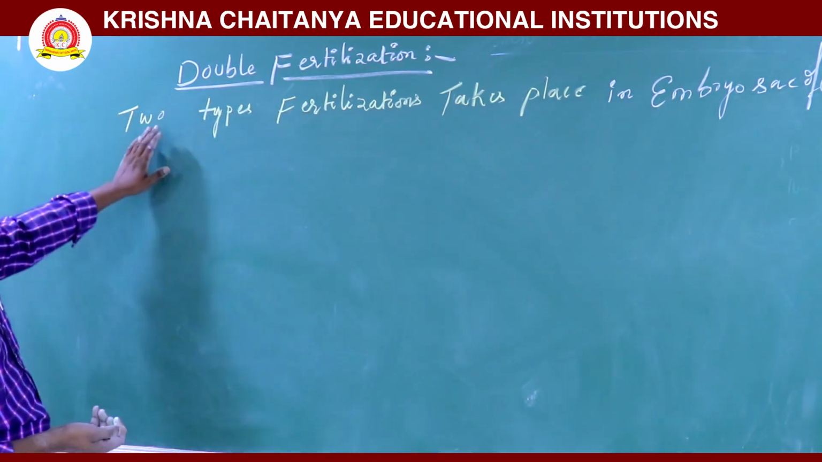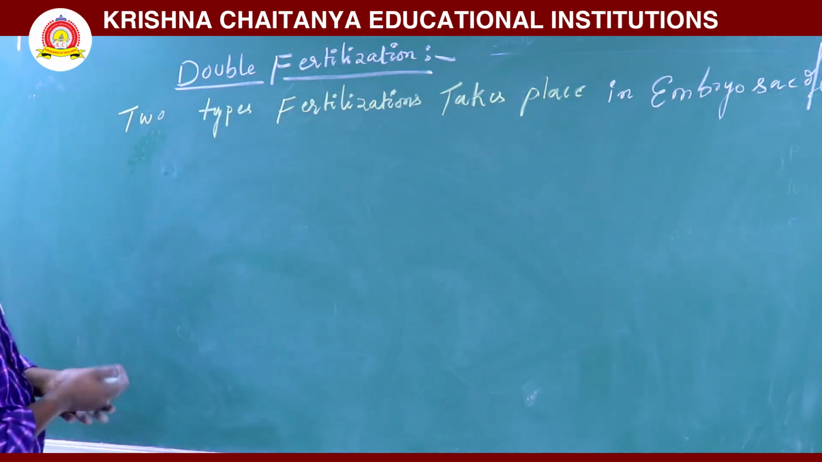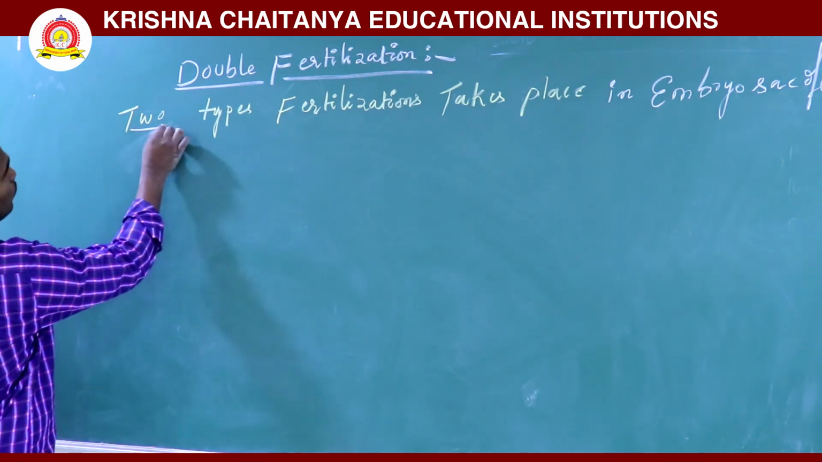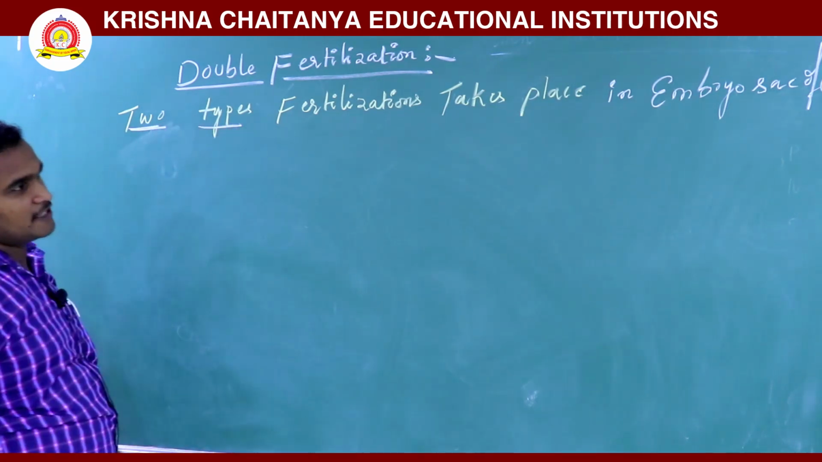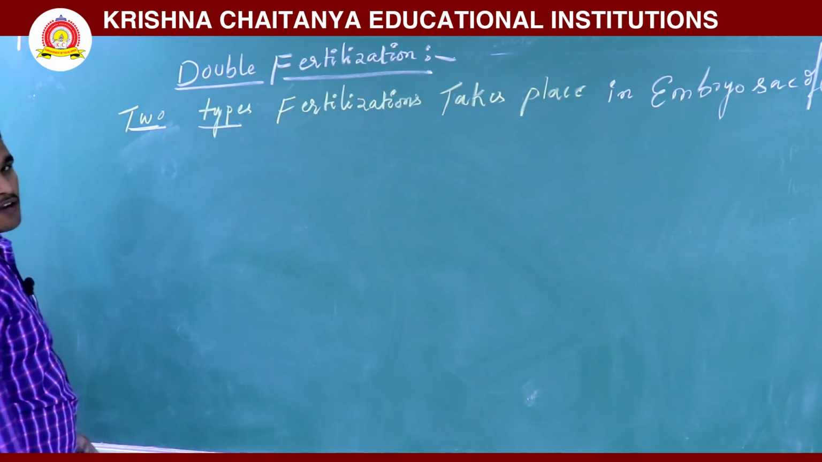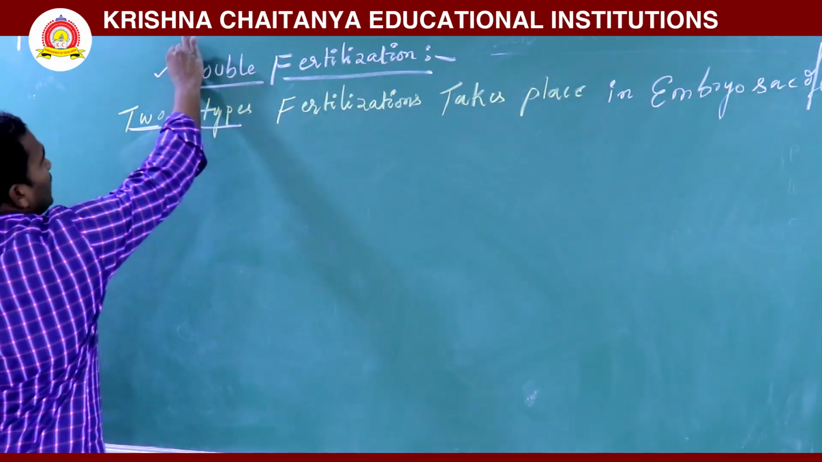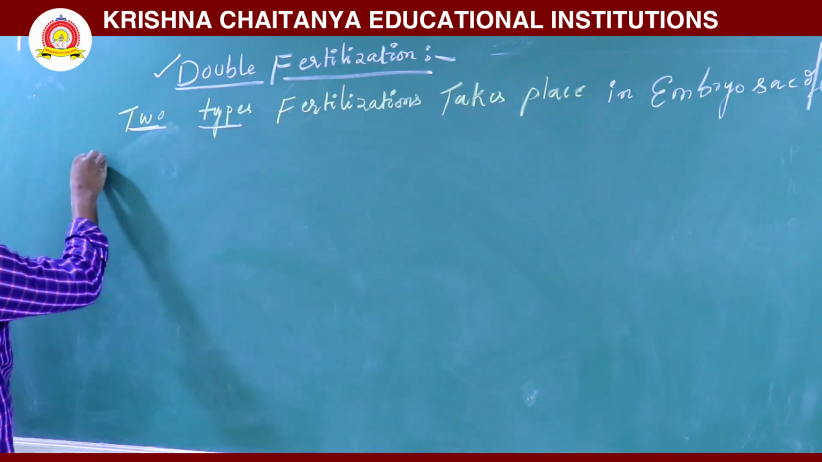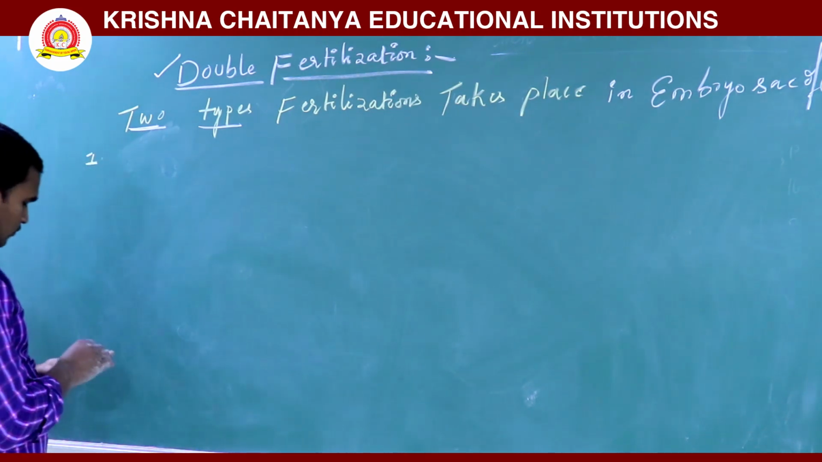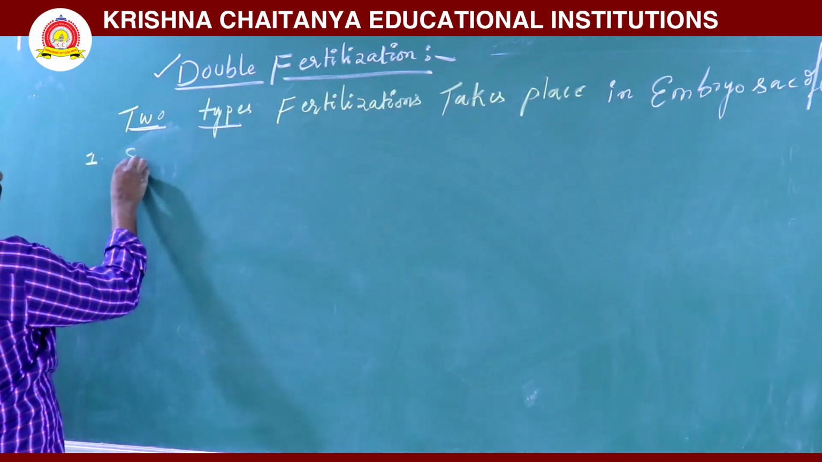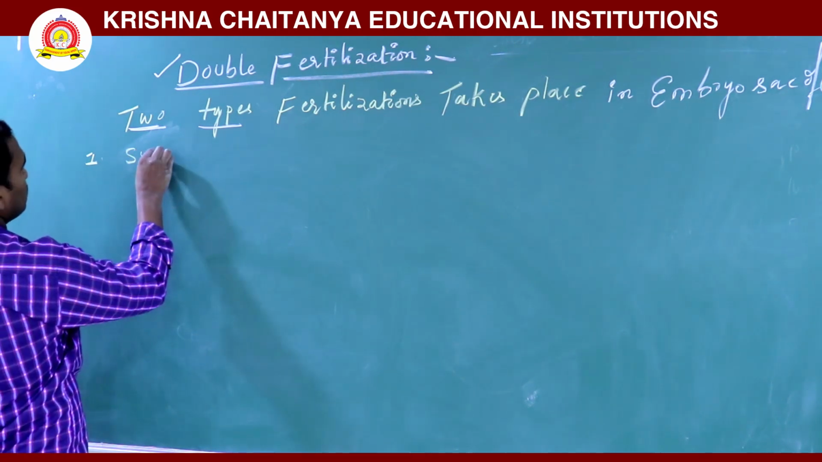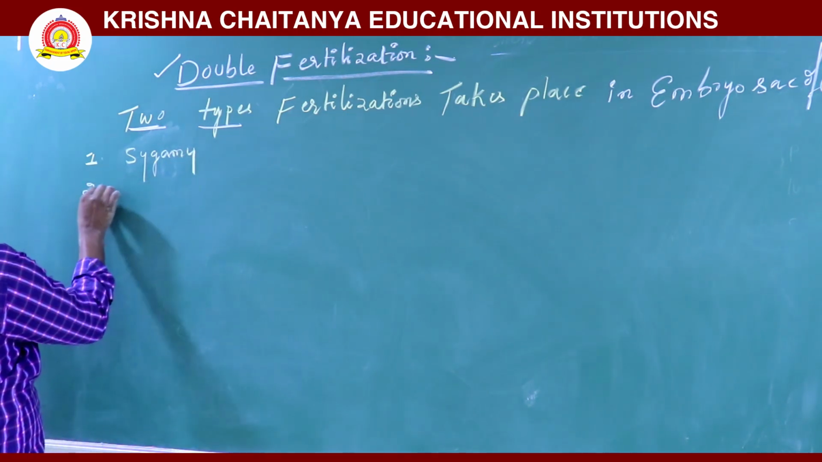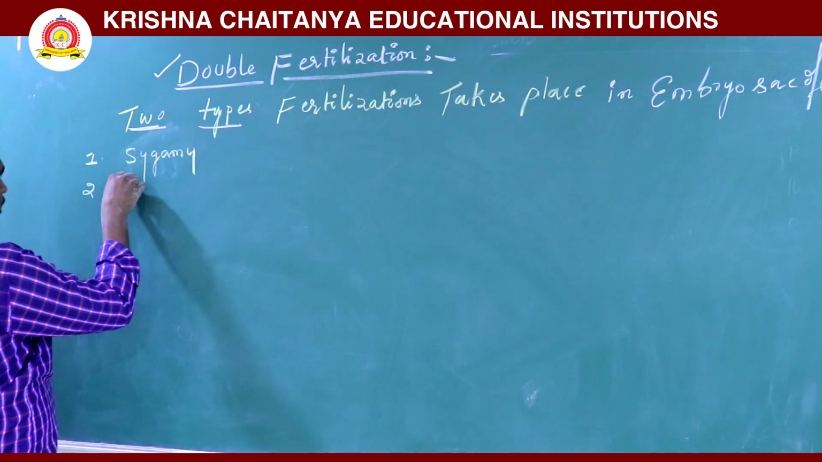Here is the fusion of two nuclei. Mainly here we will be discussing the nuclei. Mainly two types of fertilizations take place within the embryo sac. Two fertilizations, that's why it is called double fertilization. So first we will discuss one is syngamy, and the next one is triple fusion.